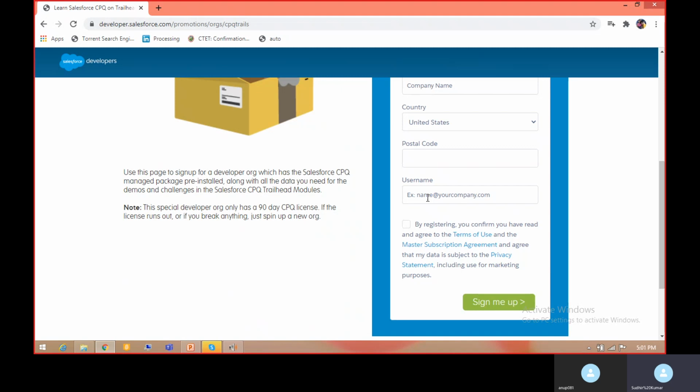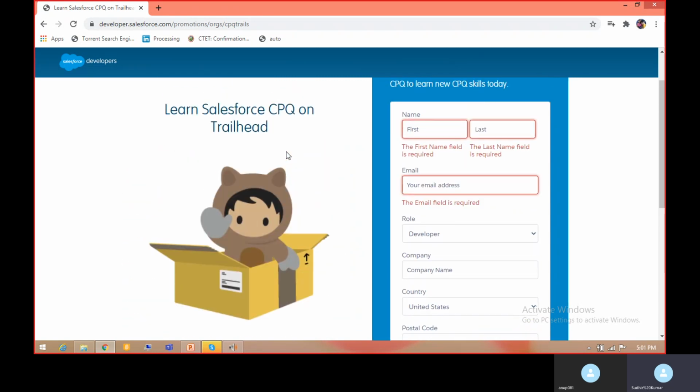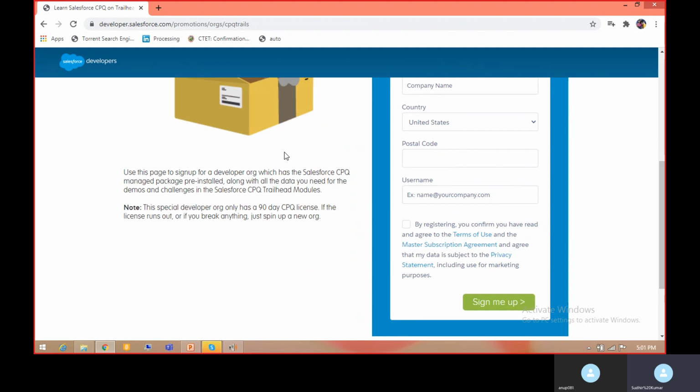favorite name. And one important thing is, since CPQ requires a license, this playground will only be available for 90 days. Free registration will be applicable just to enhance your skill and play around with the CPQ platform and its package. So it is already written that the special developer org only has a 90 days CPQ license.